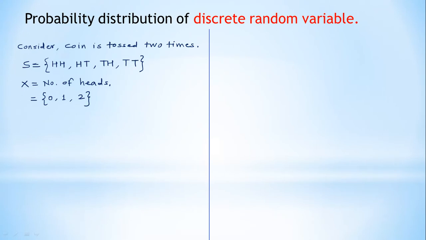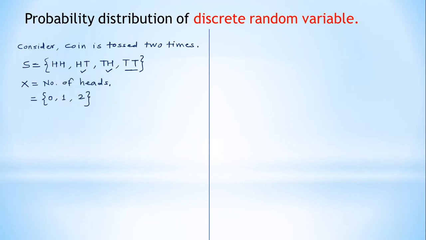So every number, for example 0, is associated with this element. This 1 is associated with these 2 elements, and this 2 is associated with this element.